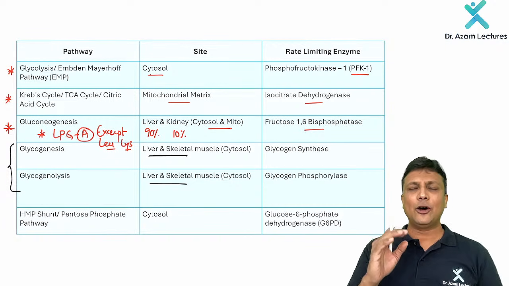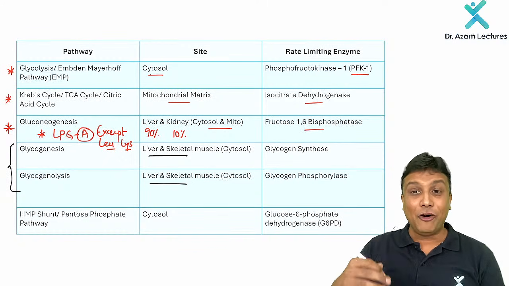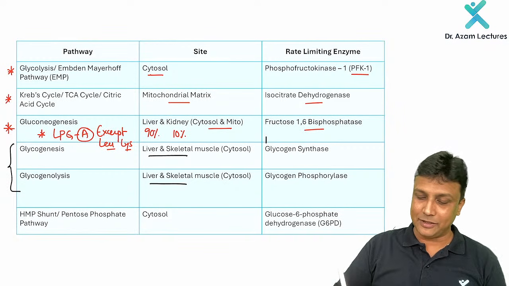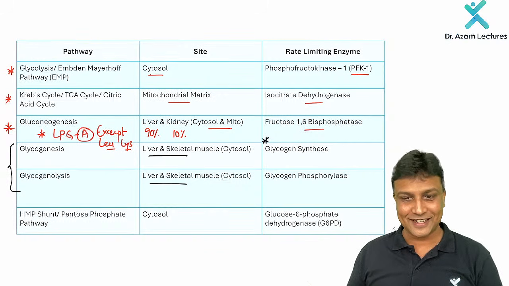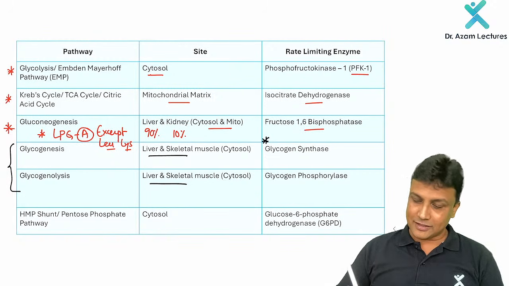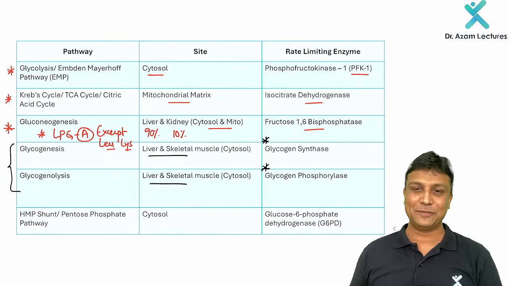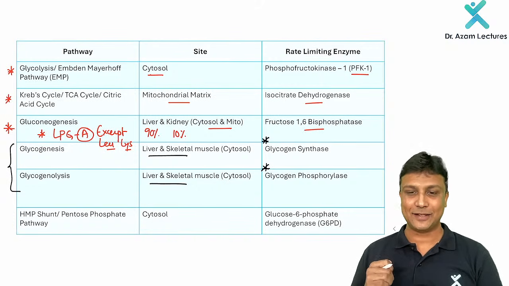Fine. Now, the rate limiting enzyme is very much easier over here. Glycogenesis, yes, we are forming glycogen. So what is the rate limiting enzyme here? Glycogen synthase. Glycogen synthase here, sir. Okay? Now, after that, my dear friends, glycogenolysis, what is the rate limiting enzyme? Glycogen phosphorylase is the rate limiting enzyme here, sir.